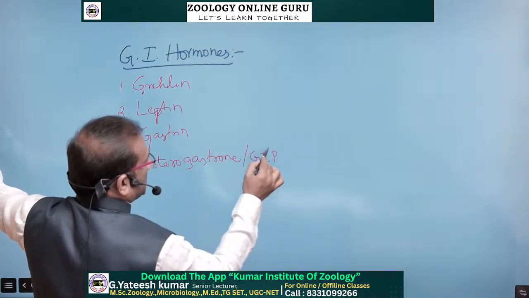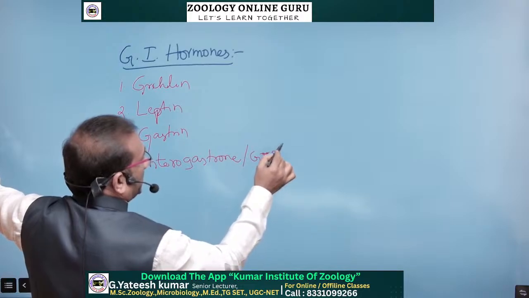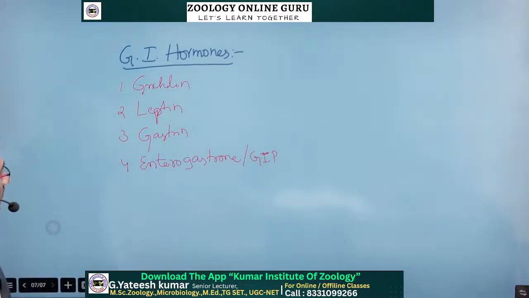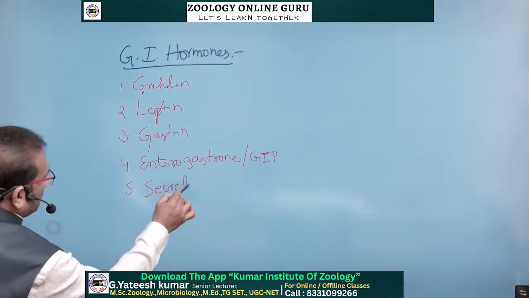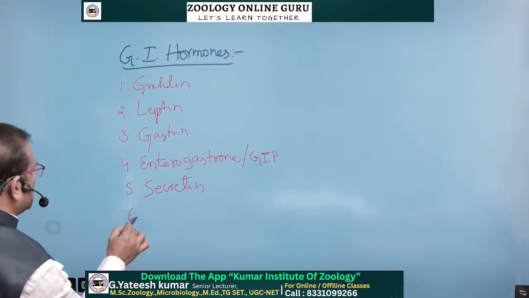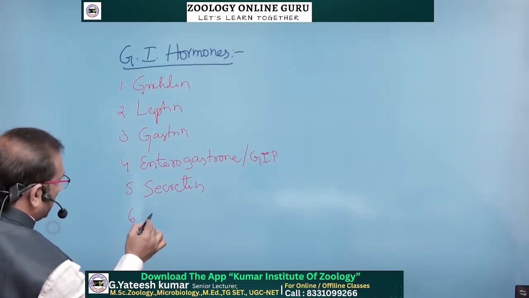The other name is gastric inhibitory peptide, GIP, the other name of enterogastrone. And fifth one, secretin, and sixth one, cholecystokinin.